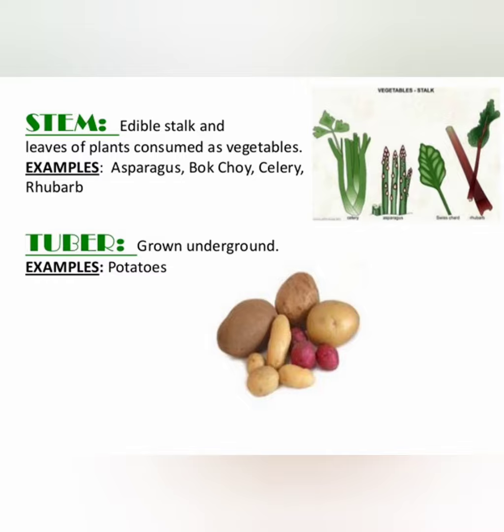For example, potatoes. So almost all the parts of the plants we are eating. We saw that the root, stem, leaves, and fruits are the parts of the plant. We eat the fruits, we eat the seeds also. So literally each and every part of the plant is edible depending on what plant it is.